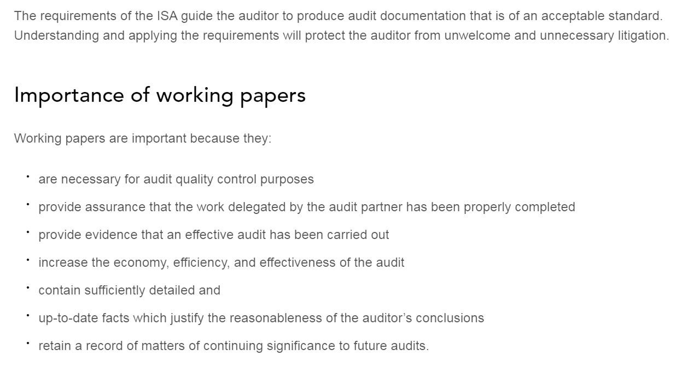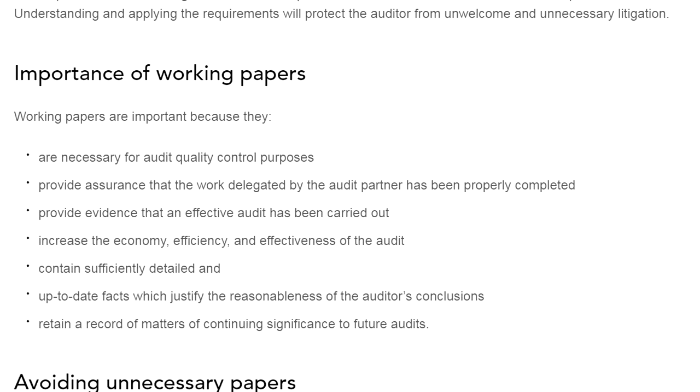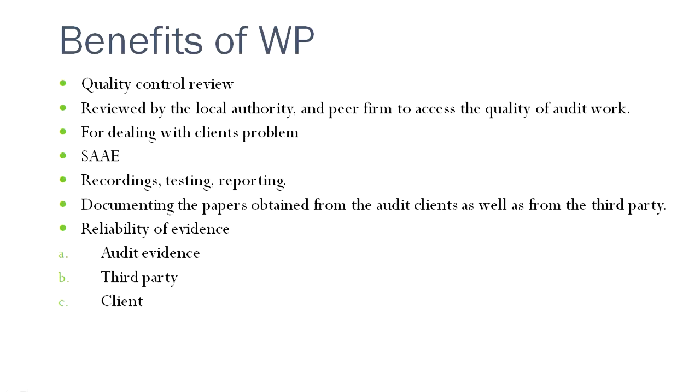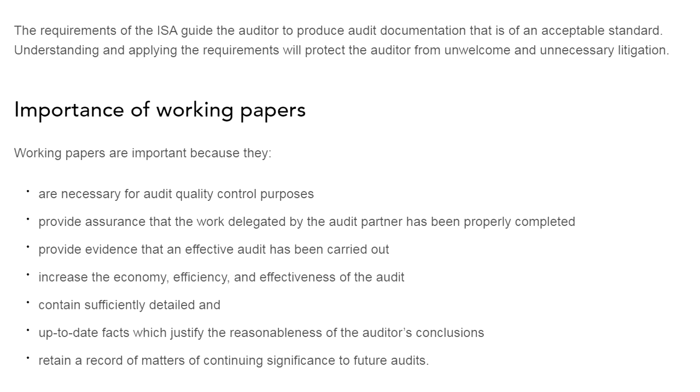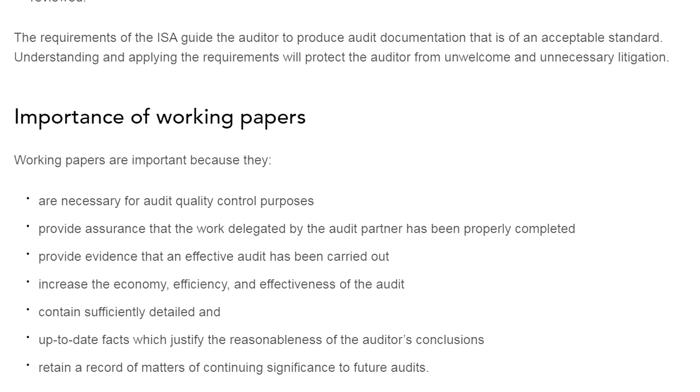Now moving on to the importance of the working paper. The working papers, as discussed earlier, provide benefits such as quality control, review, sufficient appropriate audit evidence, recording, testing and reporting. These are necessary for the audit quality control process, that is, the audit is performed as per the required quality control parameters.